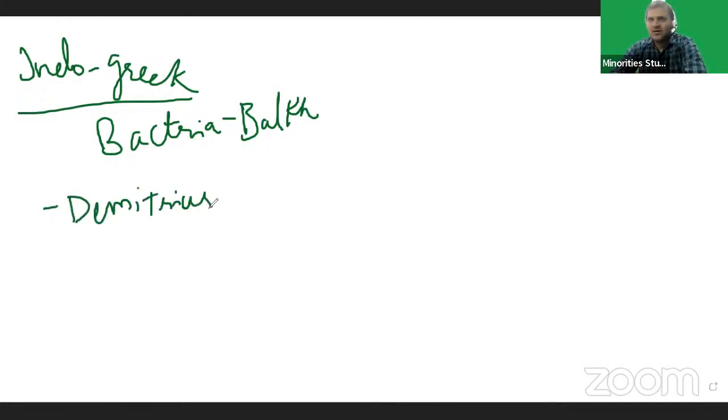Demetrius was the founder of the Indo-Greek dynasty, and the capital city was Sakala. Remember this point. Sakala is modern Sialkot, located in present Pakistan. Demetrius was contemporary to Pushyamitra Shunga of the Shunga dynasty,